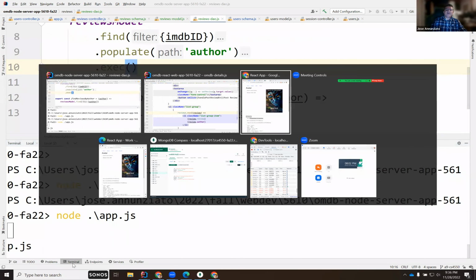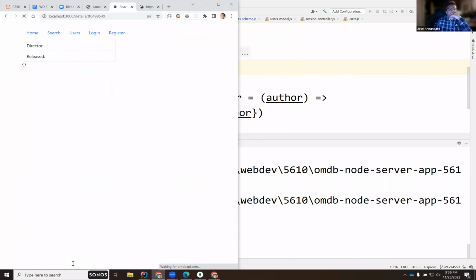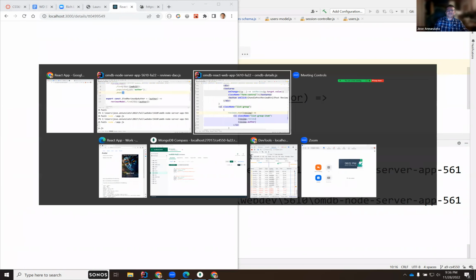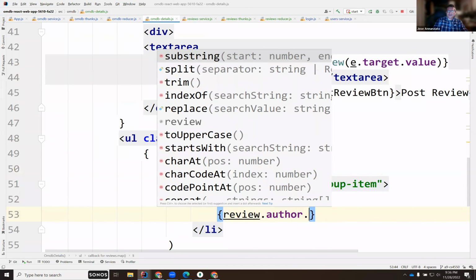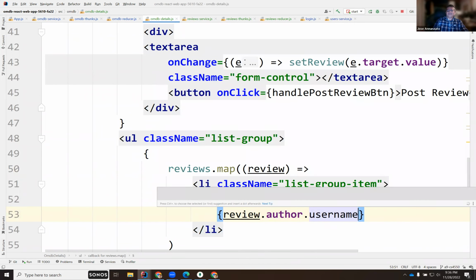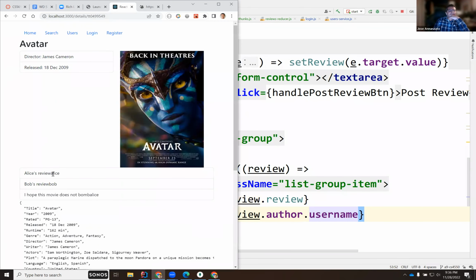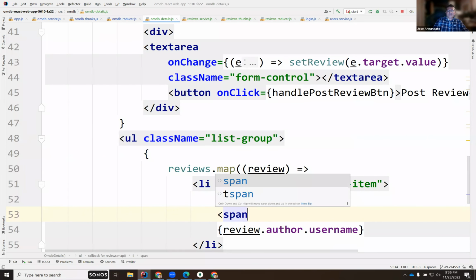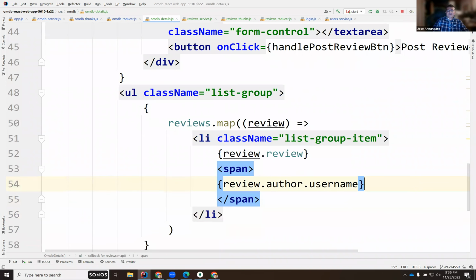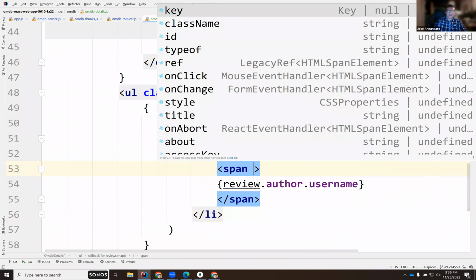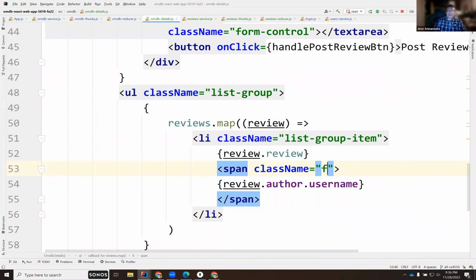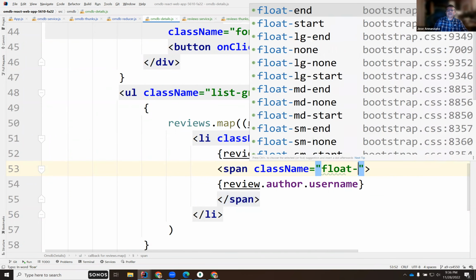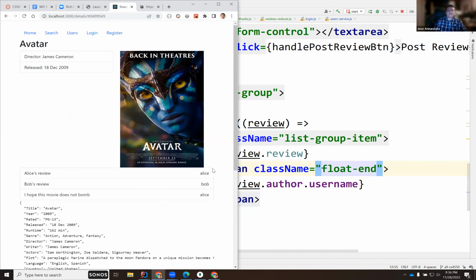Right, so now if I come here and refresh, oh, actually, it would be an object, right? It would be an object, so it doesn't like to render objects. So it would be author username, right? There we go. See that? Alice, Bob, see that? And maybe this could be a span, and this could be maybe class float end. There it is. So written by Alice or Bob.